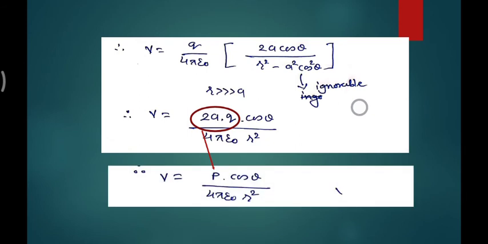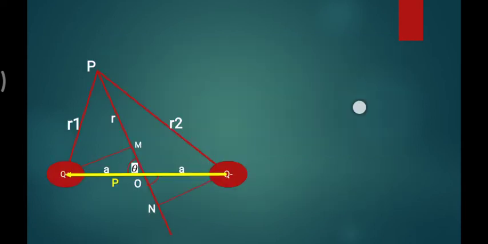So our new expression: the electrostatic potential due to a dipole at point P is V equal to p cos theta upon 4 pi epsilon 0 r square, where p is the dipole moment. This is a very important equation, but we can still reduce it. You can see this is the dipole moment from the negative charge to the positive charge.